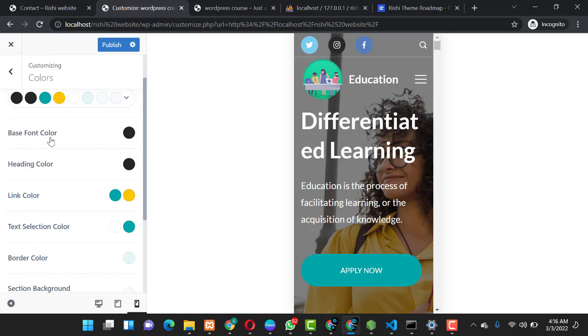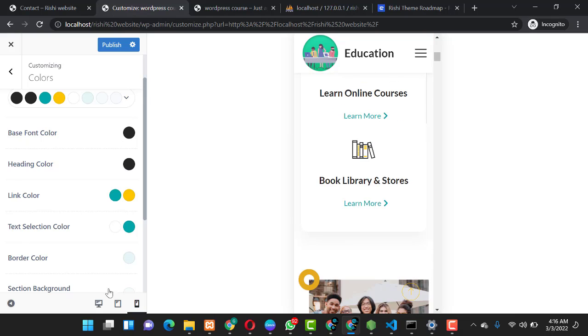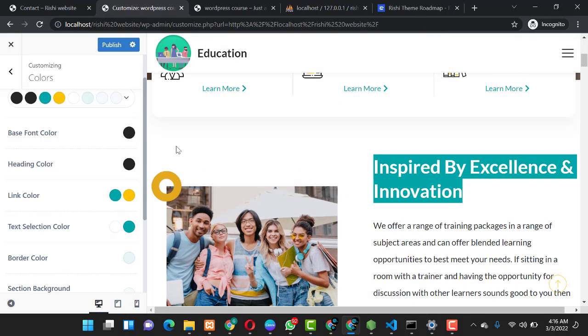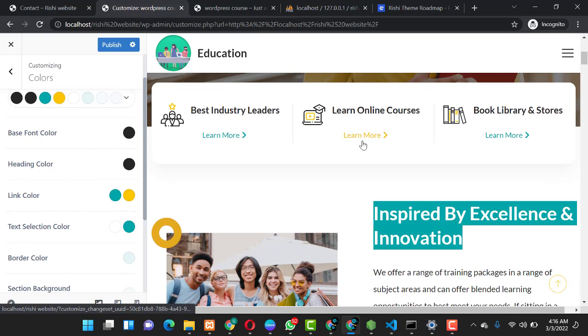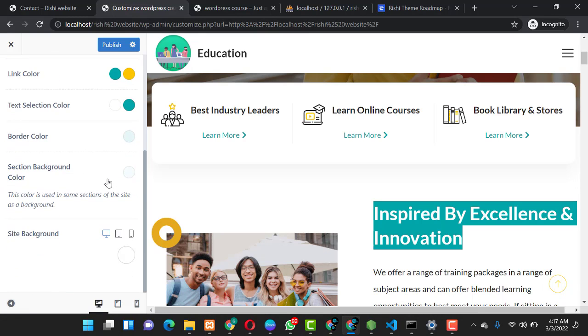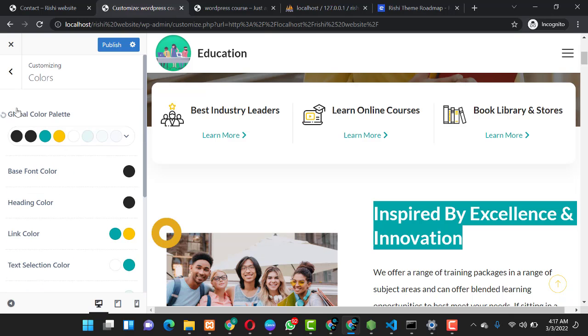So you can check on the base fonts and change it over here. The heading color for all the headings, you change it over here. As you can see the heading is black, you can change it over here. You can change the link color for everything that is like a link. When you hover over it, you see it changes from sky blue to something orange. So you can change all of those depending on how you want your website to look.